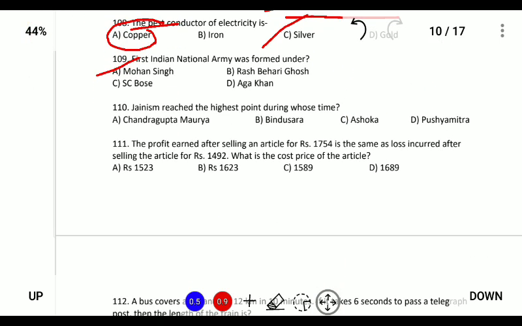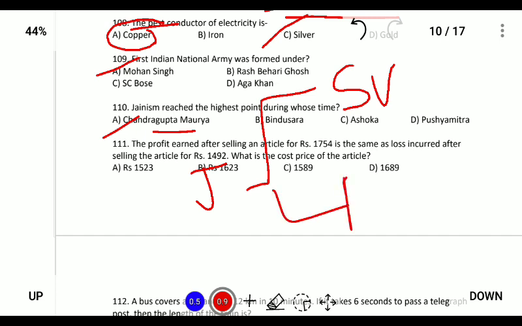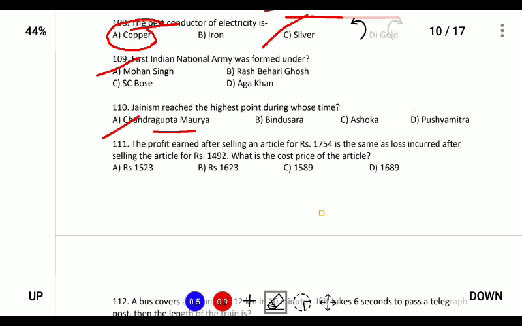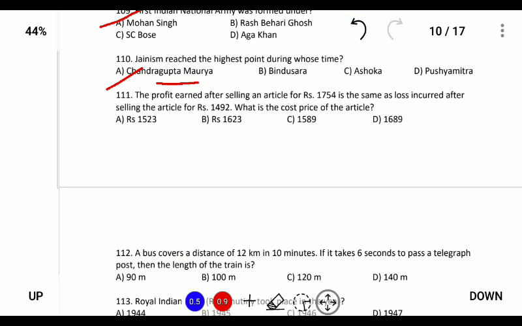Next, Jainism reached the highest point during which time? Jainism reached its highest point during the rule of Chandragupta Maurya, who is also the founder of the Mauryan Empire, and it was during his reign that Jainism was divided into 2 sects, the Svetambars and the Digambars. The Svetambars are white clad, that is they wear white clothes, whereas the Digambars are naked. So during the tenure of Chandragupta Maurya, Jainism got divided.